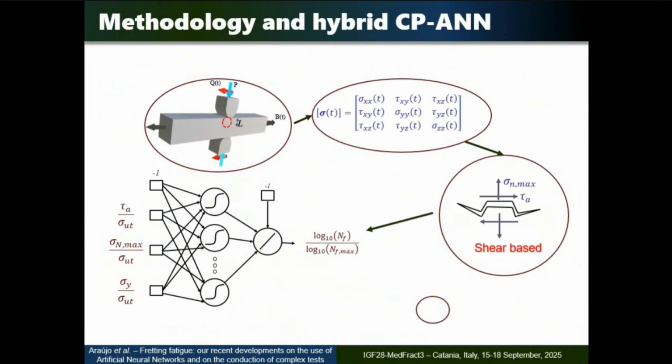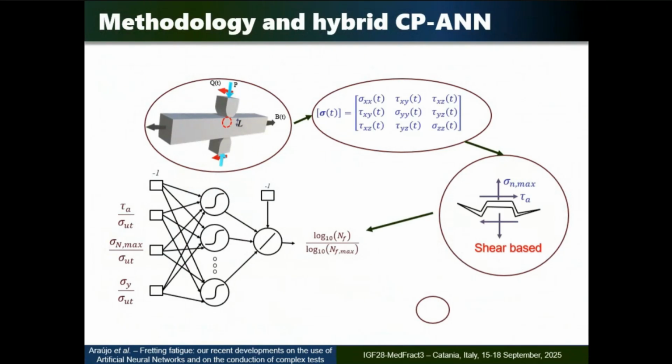And the modeling, how we try, what we call this hybrid critical plane artificial neural network. So we work out using finite element analysis the time varying stress tensor at the critical distance. We have the father of the critical distance theory here, Dave, so it's a pleasure to see him. And so we do that to capture stress gradient characteristics, okay? Then,